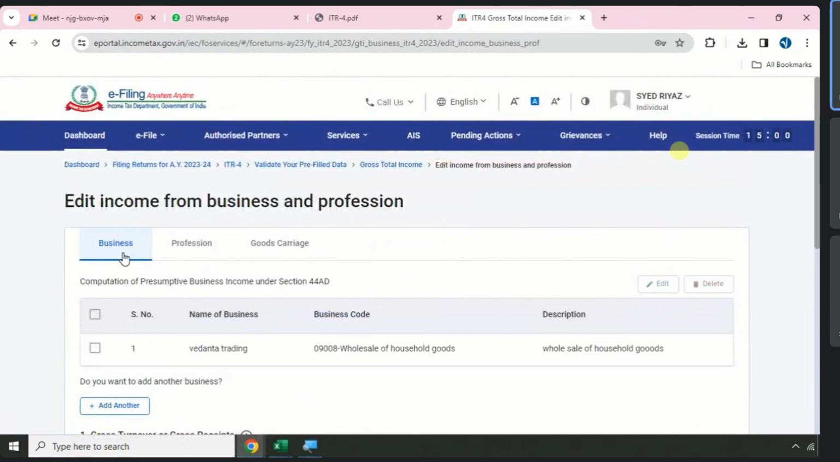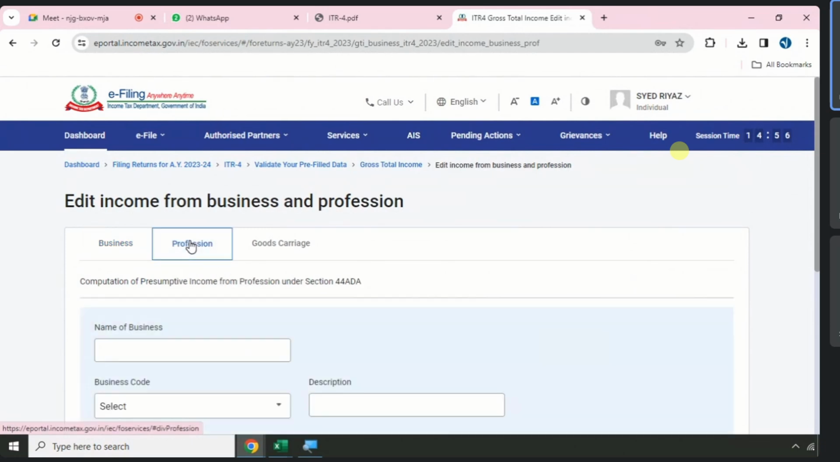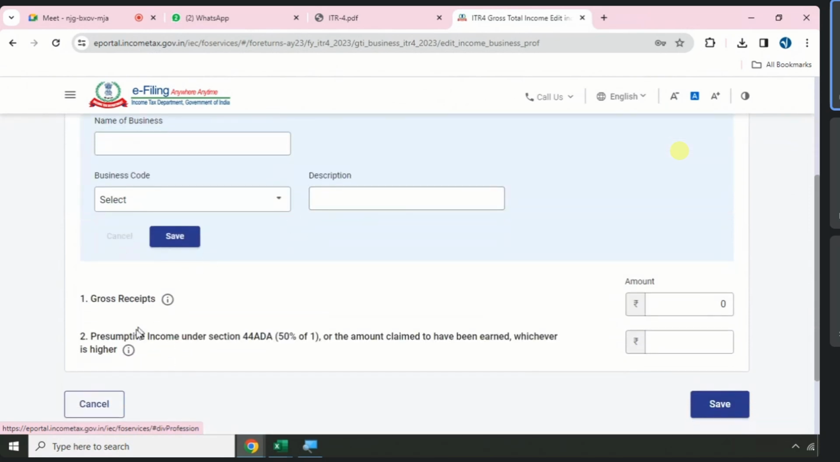We added what? Business 44AD. You can go to profession. What is this? 44AE. Here what is the minimum profit to be reported?